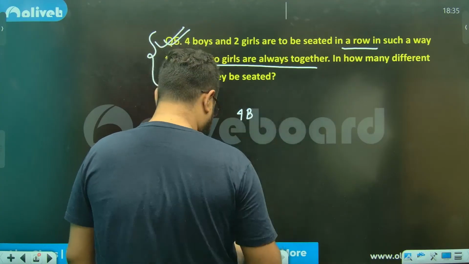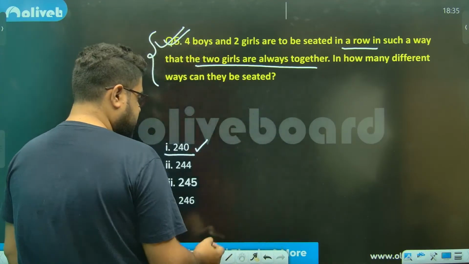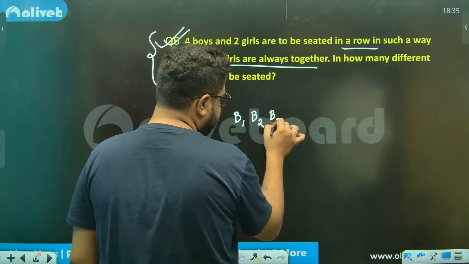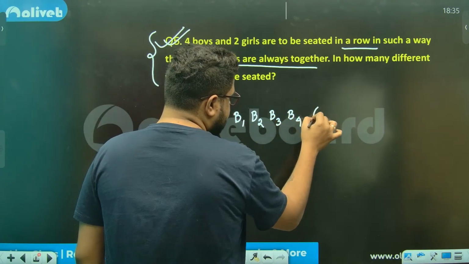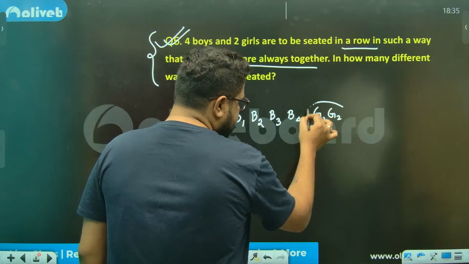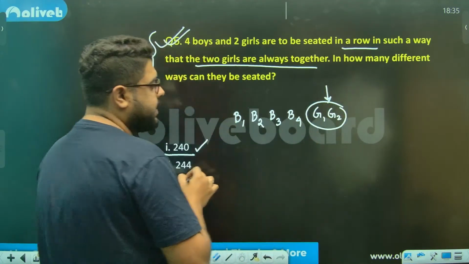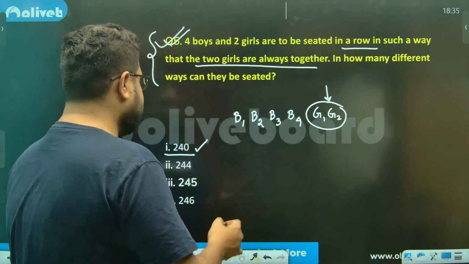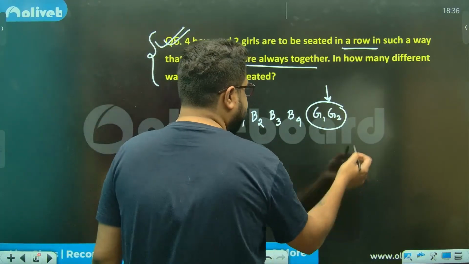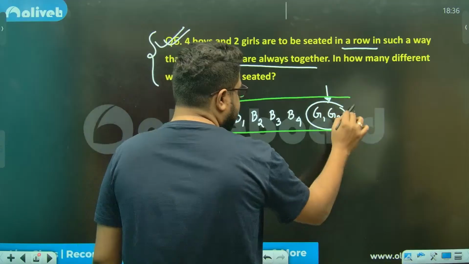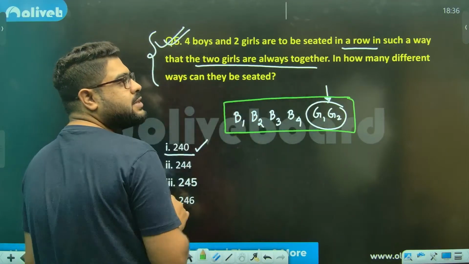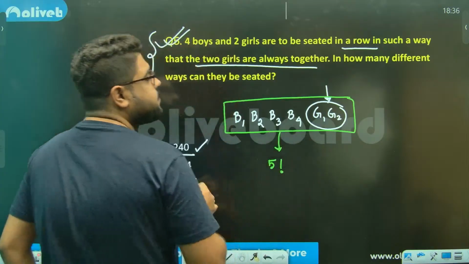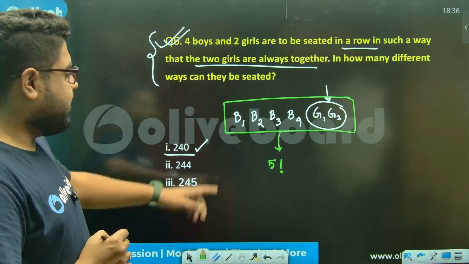So again, let's do this. Boys B1, B2, B3, B4. There are 4 boys. And girl 1 and girl 2. They are one entity, let's say. Let's say they are actually one person. Now in how many ways can I sit them? I can sit them, total 1, 2, 3, 4, 5 persons, in 5 factorial ways.